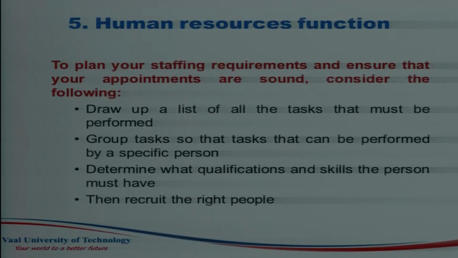to know exactly what qualities you want from the person who's going to apply for the job, to know their abilities, their knowledge and their skills, whether they will be able to carry out the task that you're going to give them. So you need to scrutinize their qualifications as well as their references. So groups of tasks can be performed by a specific person, but that person has to have the qualifications and skills that are needed.